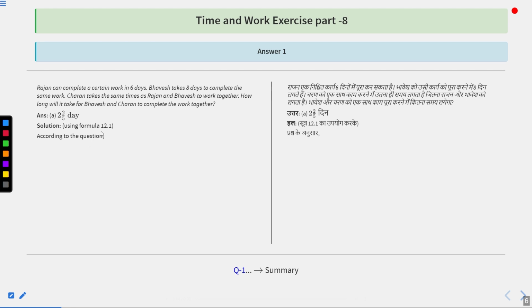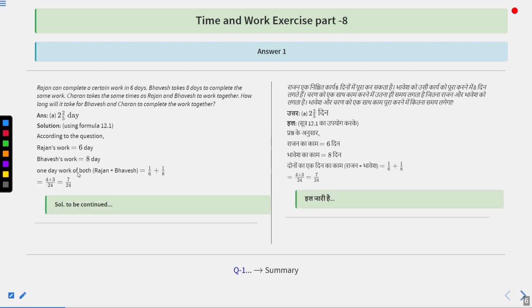So we are going to use formula 12.1. According to the question, Rajan can complete a certain work in 6 days. That means Rajan works for 6 days. Bhavesh takes 8 days. That means Bhavesh's work is equal to 8 days. So 1 day work of both of them is going to be 1 upon 6 for Rajan and 1 upon 8 for Bhavesh. So 1 upon 6 plus 1 upon 8, that is equal to 7 upon 24. This is the 1 day work of both of them.